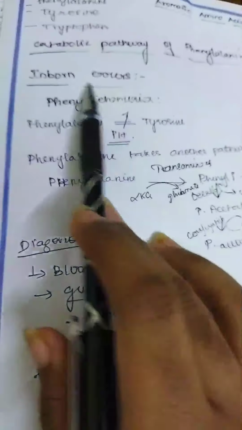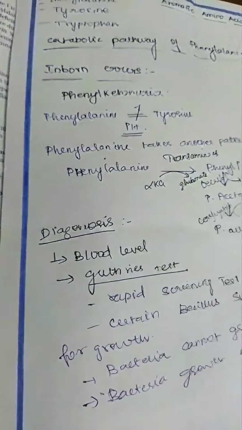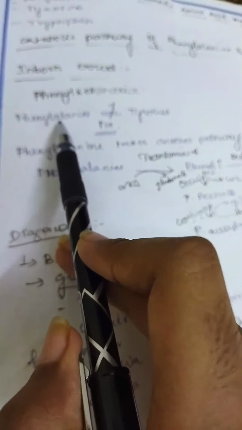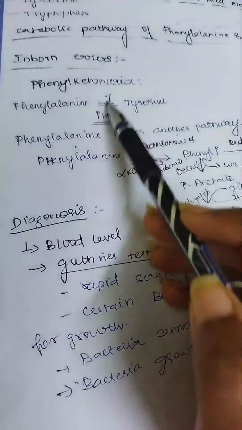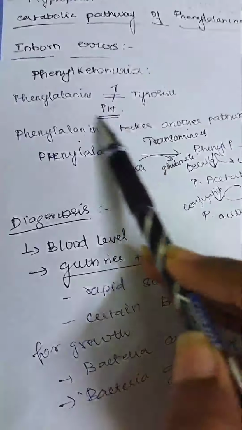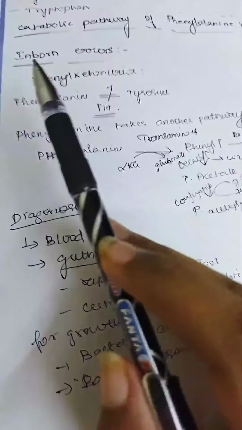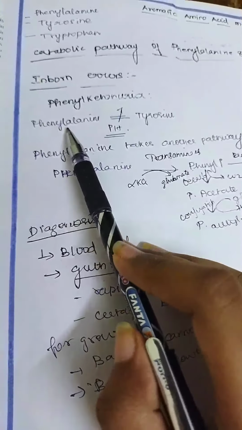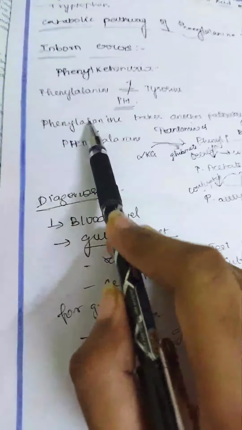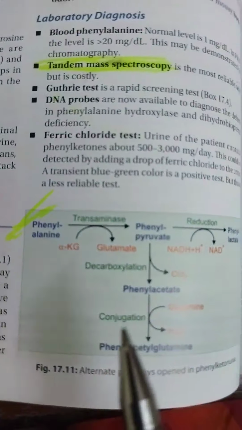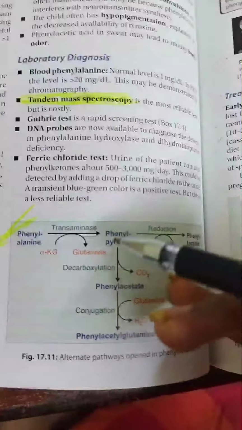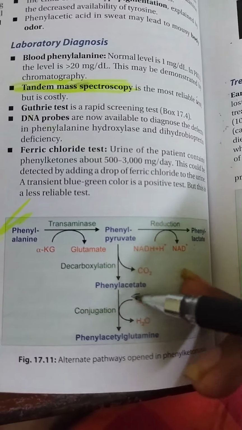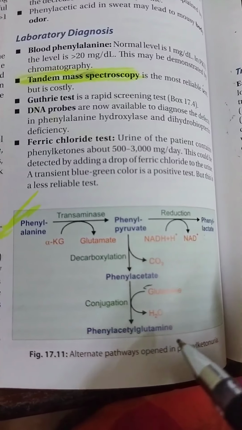In the case of phenylketonuria, what causes it? Generally we know that phenylalanine is converted into tyrosine through phenylalanine hydroxylase. If there is a deficiency of phenylalanine hydroxylase, phenylalanine will not be converted to tyrosine, and in that case phenylalanine will take another route. You can see that other route. Phenylalanine can be converted to phenylpyruvate, and that is converted into phenyllactate. Sometimes phenylpyruvate can form phenylacetate, and then phenylacetylglutamine.